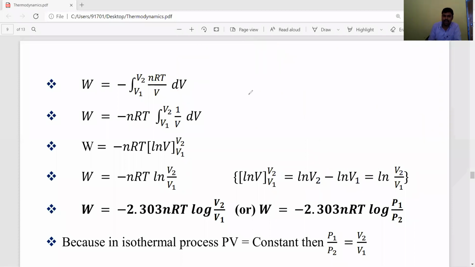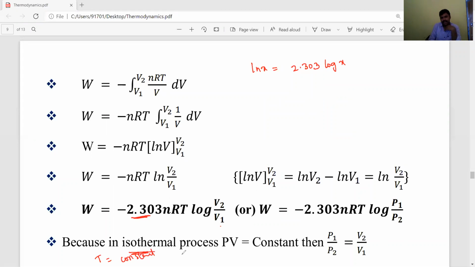To convert ln into log, we have to multiply it by 2.303 log. For example, ln x is equal to 2.303 log x. In the same way, ln V2 by V1 is equal to 2.303 log V2 by V1, so nRT times 2.303 log V2 by V1. This is an isothermal process. Isothermal process means temperature is constant, T is equal to constant.